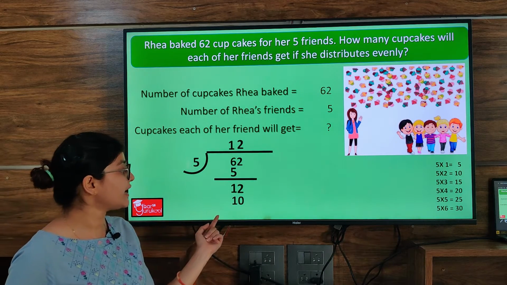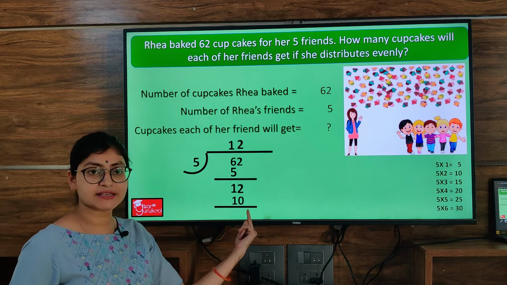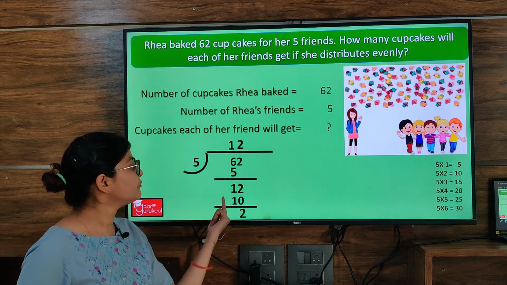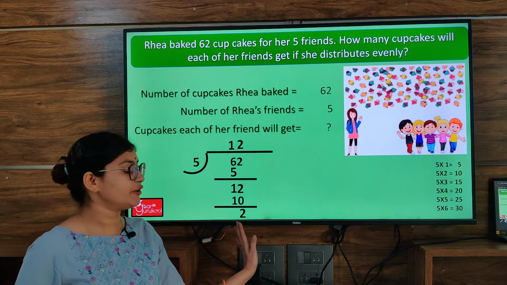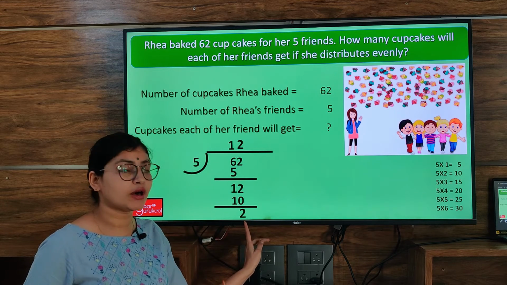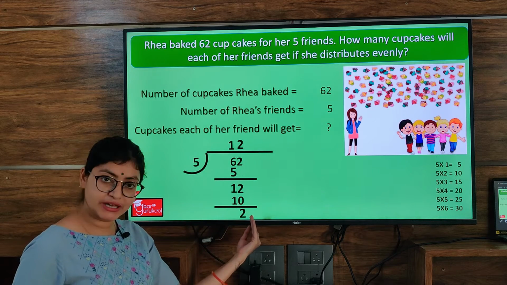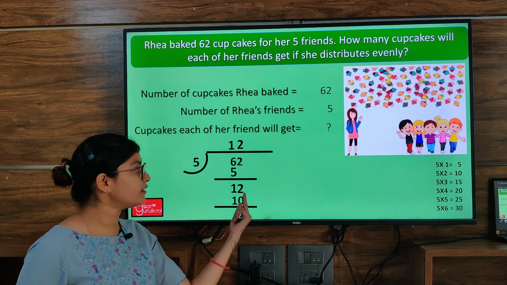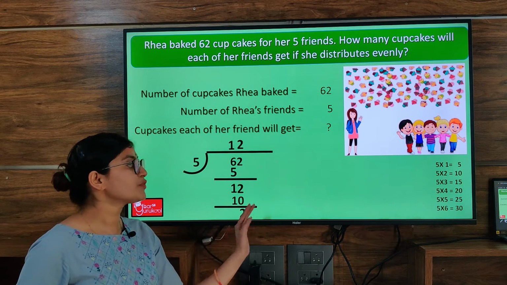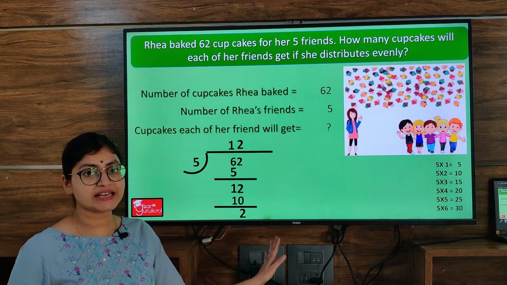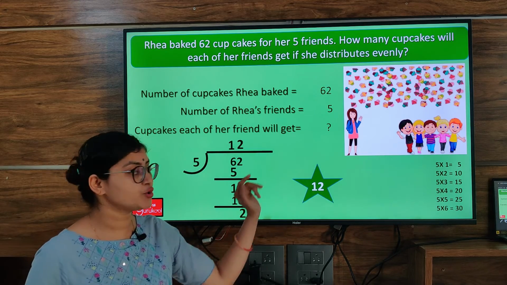Now we will again subtract from right hand side. 2 minus 0 is 2 and 1 minus 1 is 0 again. So we have 2 remainder here. Now because 2 is a smaller number than 5 and we have no other number to copy here, as we copied this 2 here, now we have no other number left to copy here, right? So we will no more divide and the question is done now. This 2 is the remainder and this 12 is the quotient.